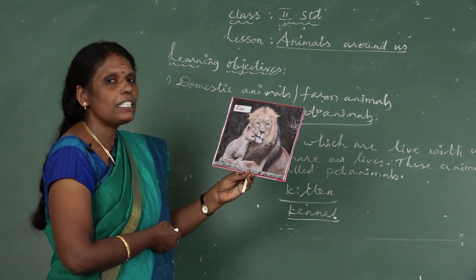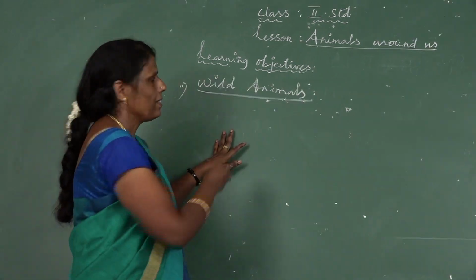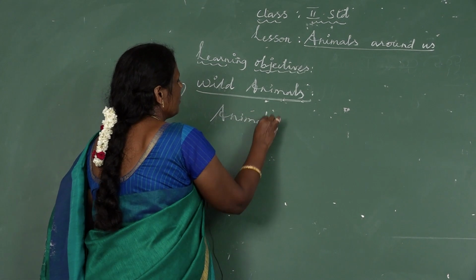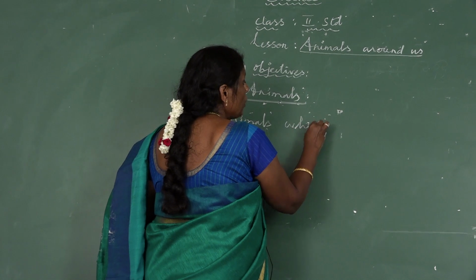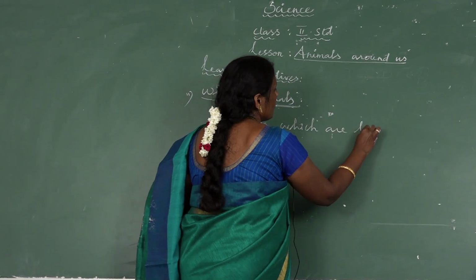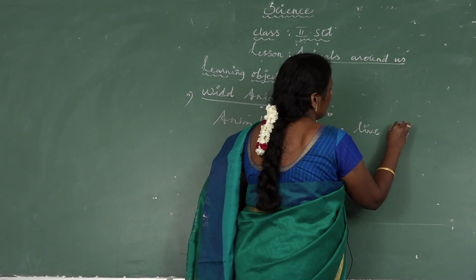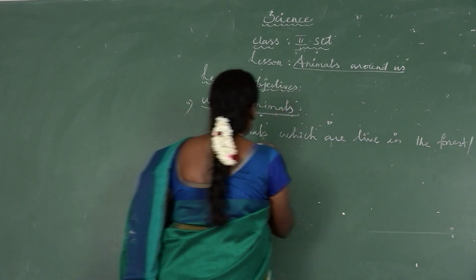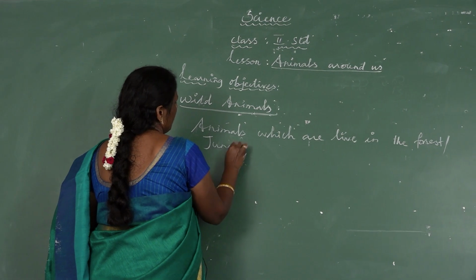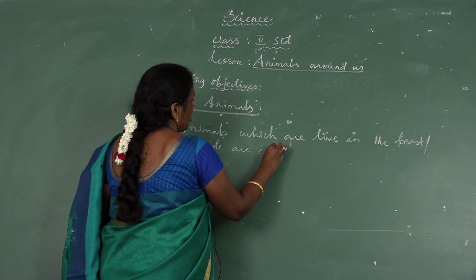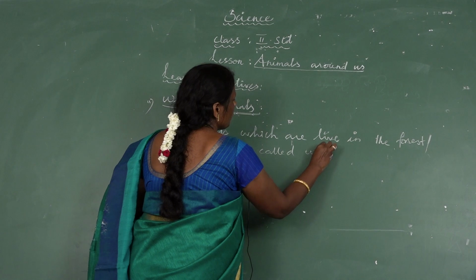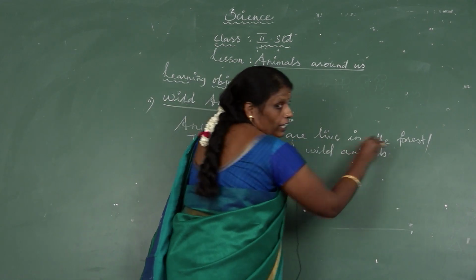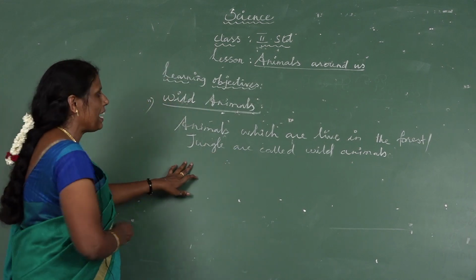Okay, chalo, we will see now wild animals. What are wild animals? Animals which are living in the forest or jungle are called wild animals. Kutti, can you say some examples for the wild animals?